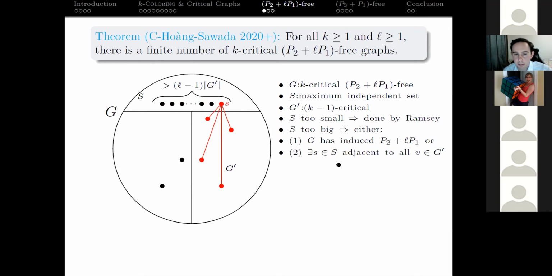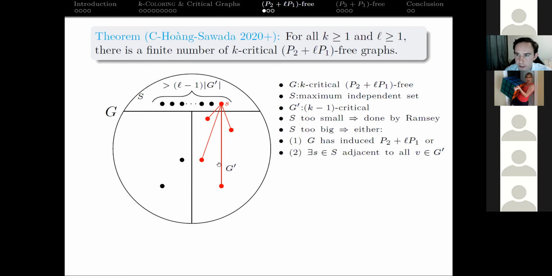So that would be a contradiction. Or if that doesn't happen, then we necessarily have to have a vertex S in our maximum independent set that's adjacent to every vertex in G prime. Why this has to happen, there's a technical lemma in the background that I left off, but this is the main idea of the proof. And why is this an issue? Well, G prime is a K minus 1 critical graph.